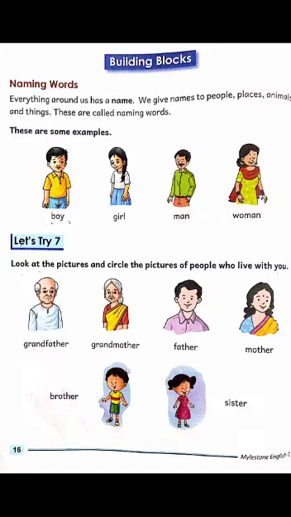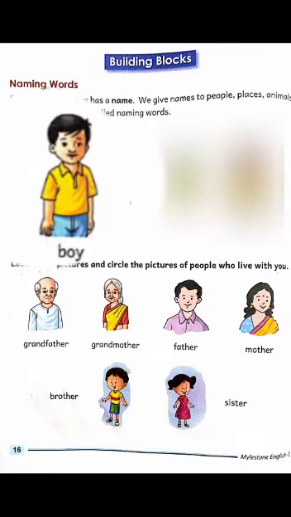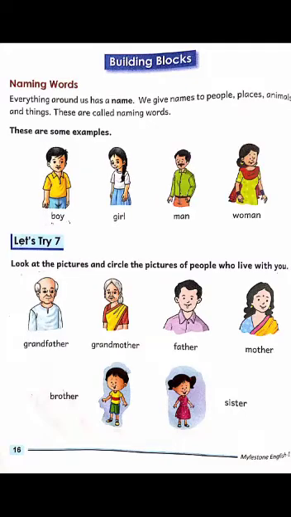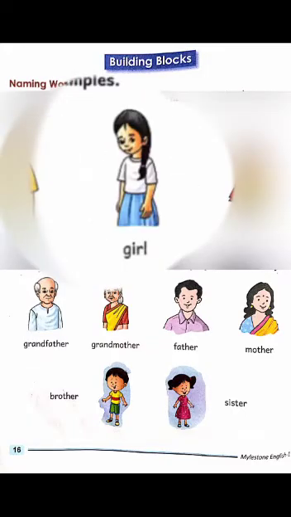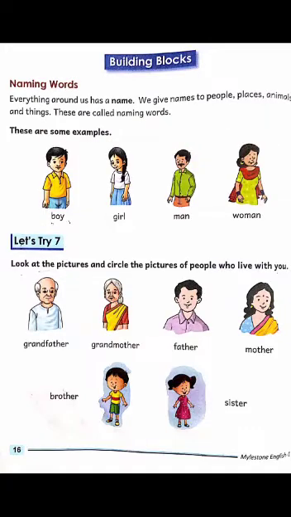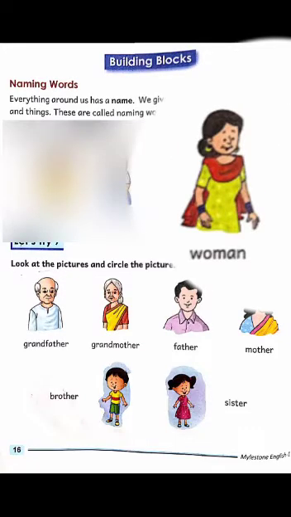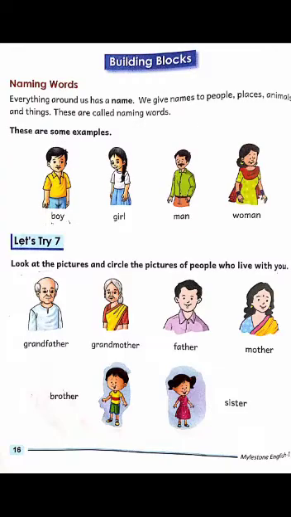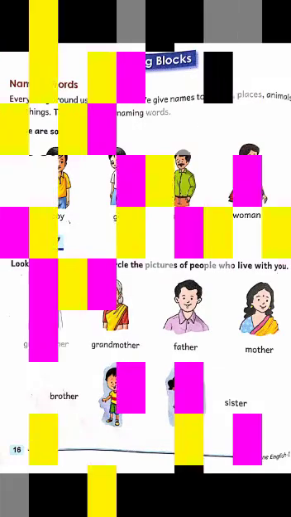See here, first picture is of a boy. Second picture is of a girl. The next picture is of a man. And the last picture is of a woman. So students, all these are the name of person.